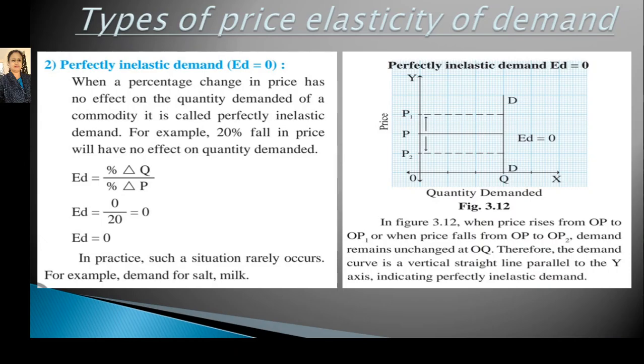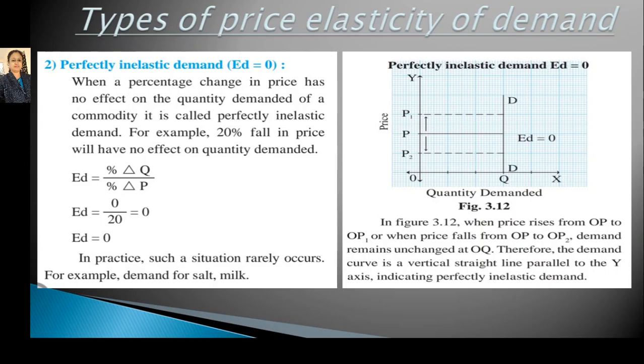ED equals 0 because there is no change in quantity demanded due to the fall of 20% in price. So here the change in quantity is equal to 0, divided by the 20% fall in price. Then we get the value of ED equals 0. In practice, such a situation rarely occurs. For example, demand for salt, milk, etc.